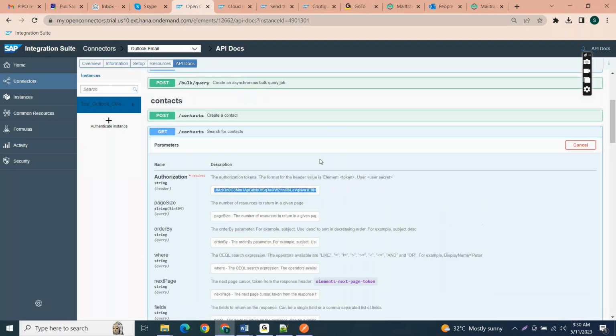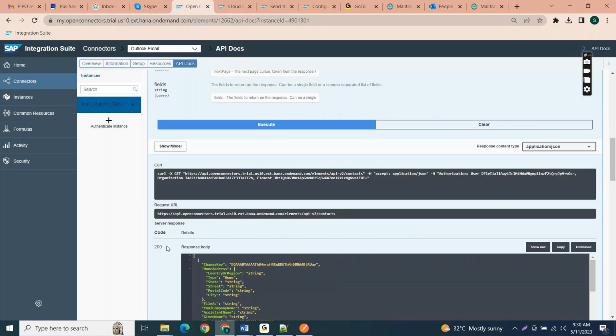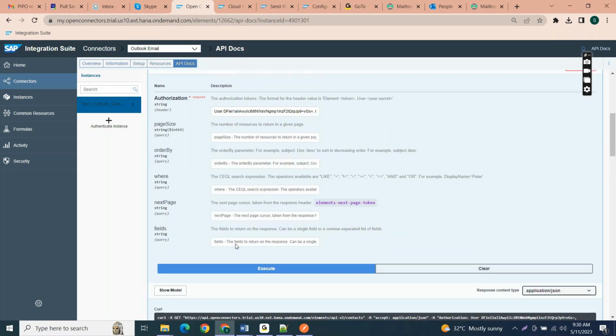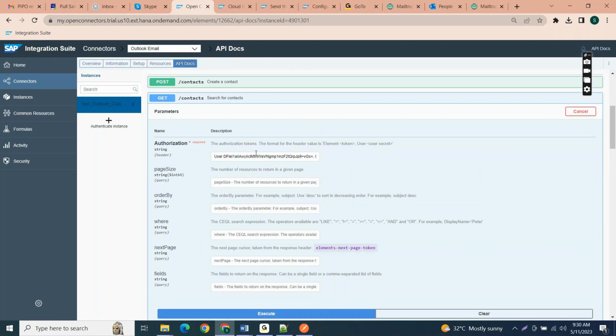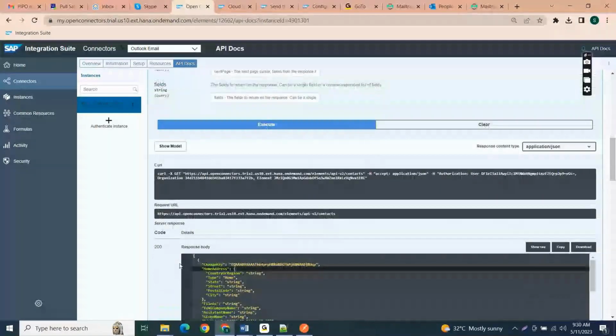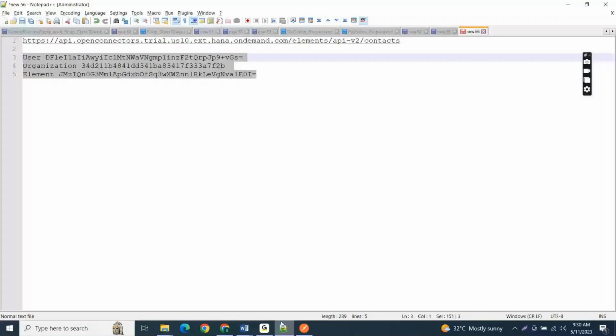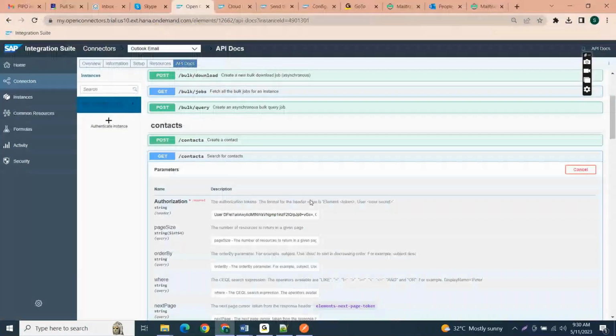After successfully connecting, we need a 200 successful response. We require a 200 successful connection, and then only you can copy this username and password. If I change any value here, for example removing this equal to sign and sending it with the execute button, I will definitely get 401 unauthorized. Otherwise it automatically places this 200, because it was created by default.